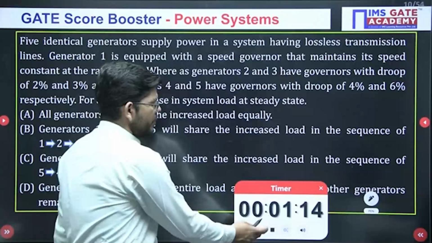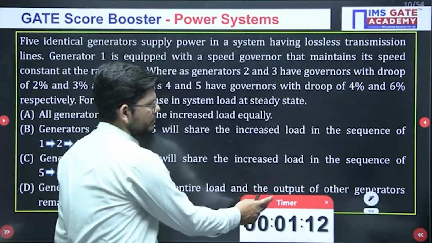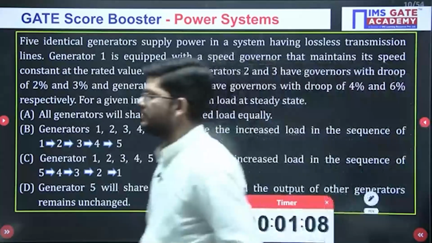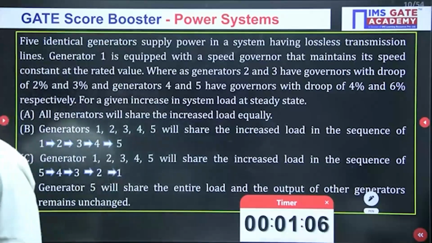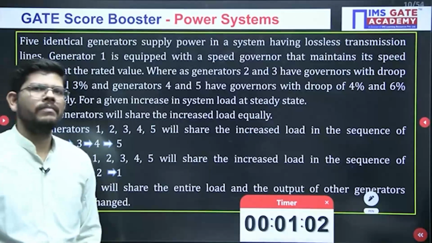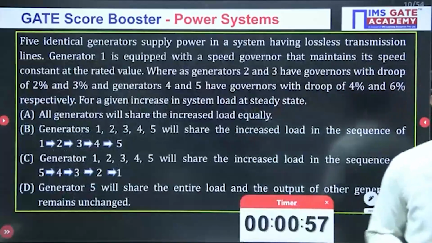So now you can again rethink about this particular question. We have 5 generators with different droop.